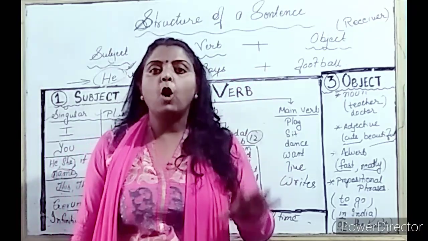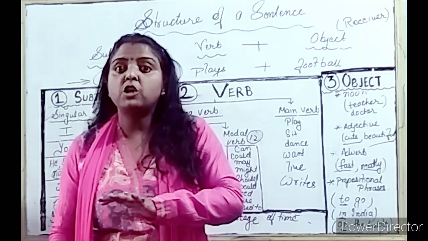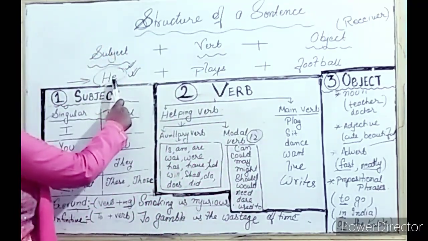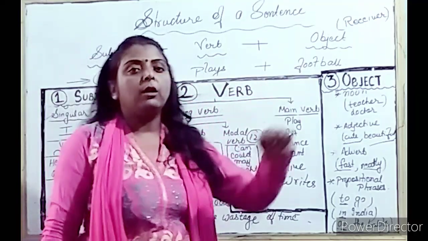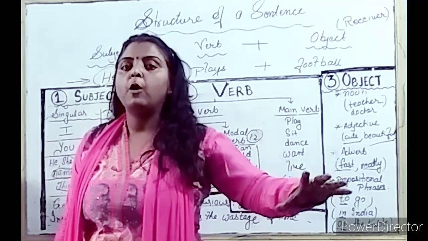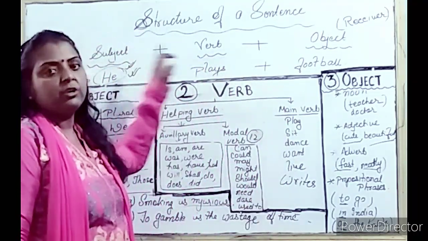Then the object. Object means receiver. Receiver who receives the effect of the work done by the subject. Let's see. He plays football. He is playing what? Football. Football पे प्रभाव पड़ रहा है. That's why football is an object. So we need these three things.